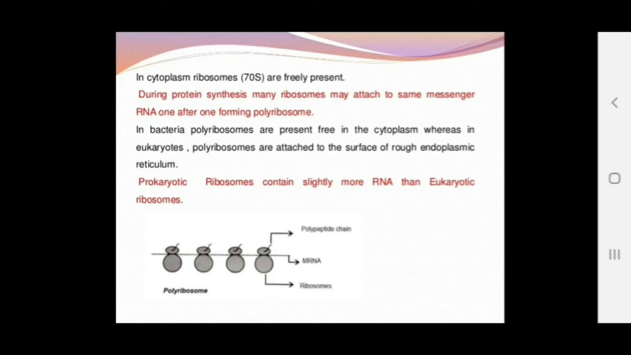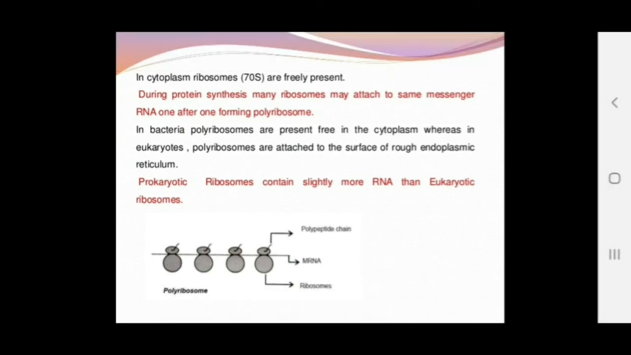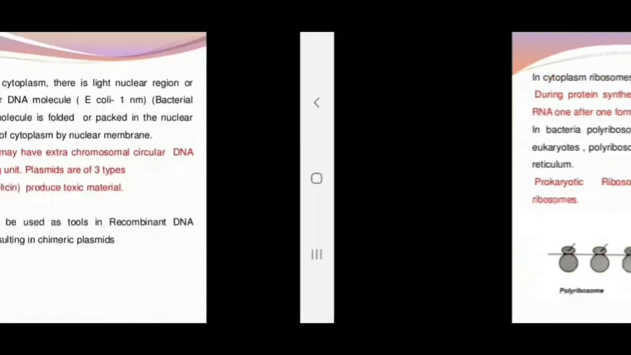In bacteria, polyribosomes are present free in the cytoplasm, whereas in eukaryotes the polyribosomes are attached to the surface of rough endoplasmic reticulum. Rough endoplasmic reticulum is actually absent in prokaryotic organisms. That's why they are freely moving. Clear? The prokaryotic ribosomes contain slightly more RNA than the eukaryotic ribosomes.